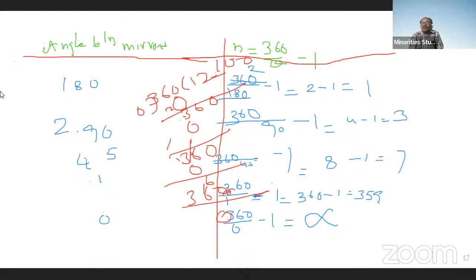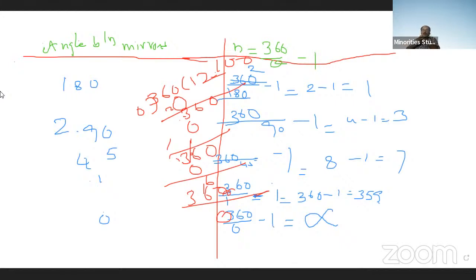If the angle between two mirrors is 0 degrees, then infinite number of images are formed. So, how will the mirrors be positioned if the angle is 0 degrees? The two mirrors should face each other. Then, if you stand in front of the mirror, infinite number of images are formed.